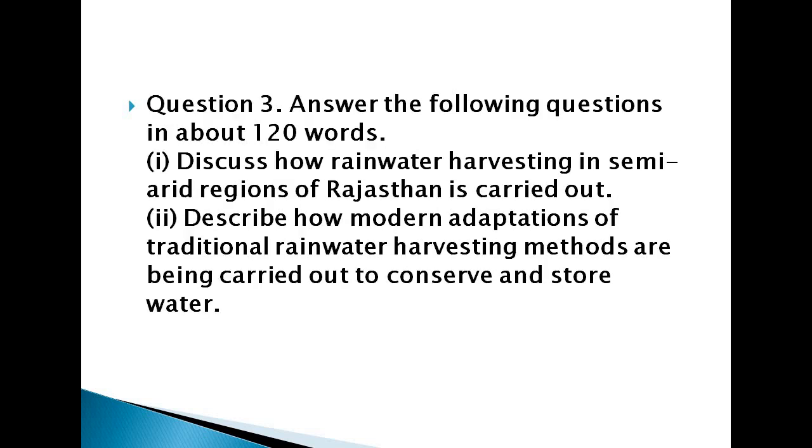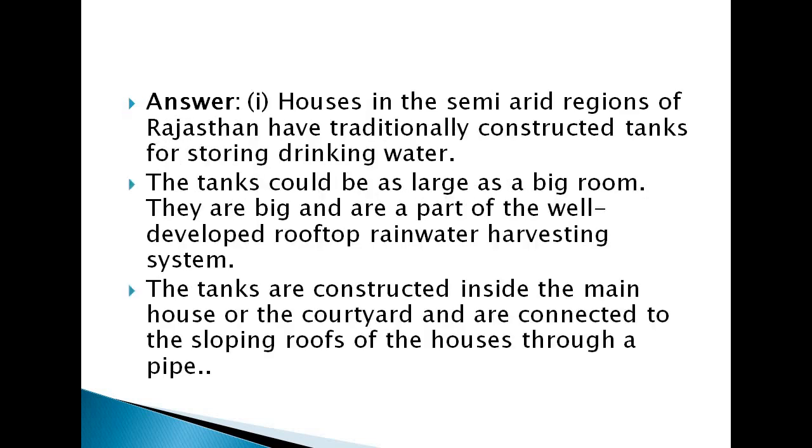Now for question 3, it is given: answer the following question in about 120 words. There are two questions given. The first one is you have to discuss how rainwater harvesting in semi-arid regions of Rajasthan is carried out, and you have to describe how modern adaptations of traditional rainwater harvesting methods are being carried out to conserve and store water. So the first is to discuss how rainwater harvesting in semi-arid regions of Rajasthan is carried out. So we are writing in points.